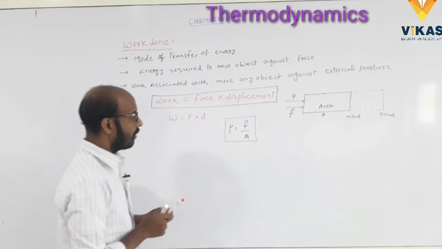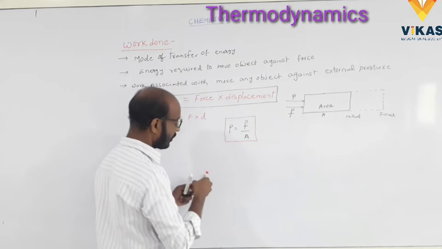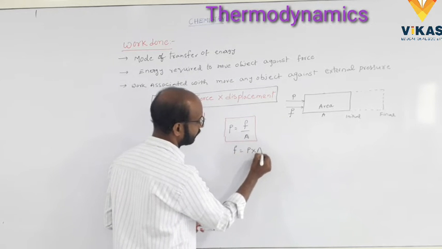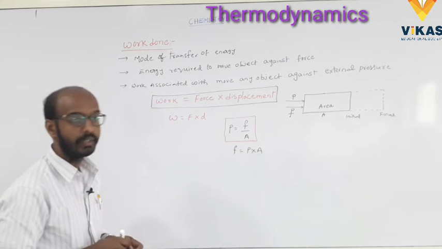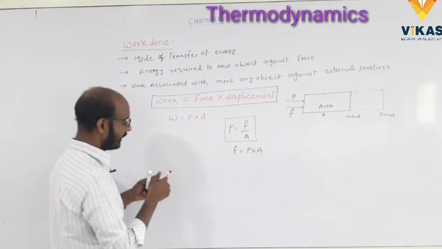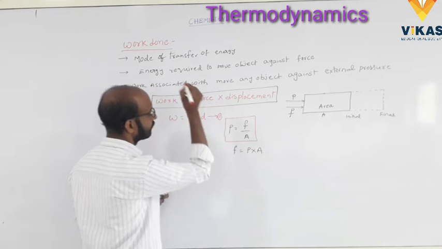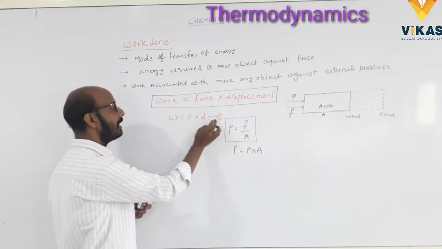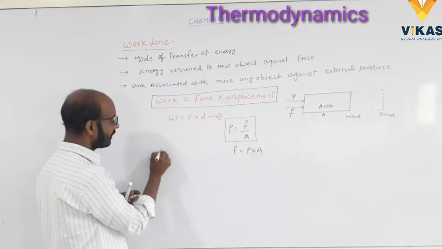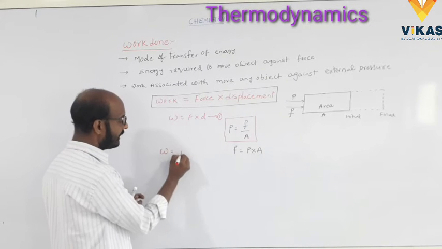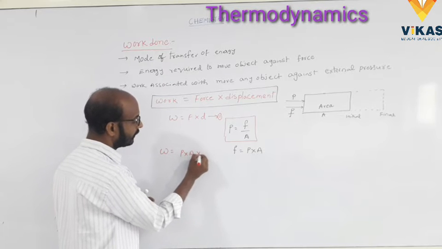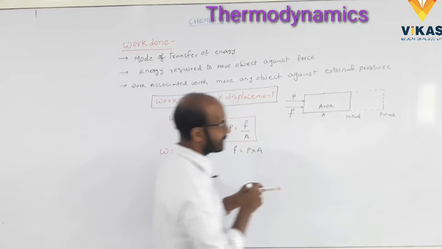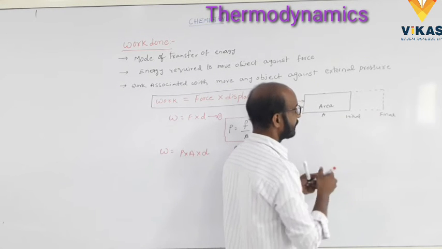So we write F is equal to P into A. Substitute this formula in equation 1. Substitute means, what is the formula? F is equal to P into A. Substitute in formula 1. So we write work is equal to P into A into D. P into A into D. Here, D is the displacement.